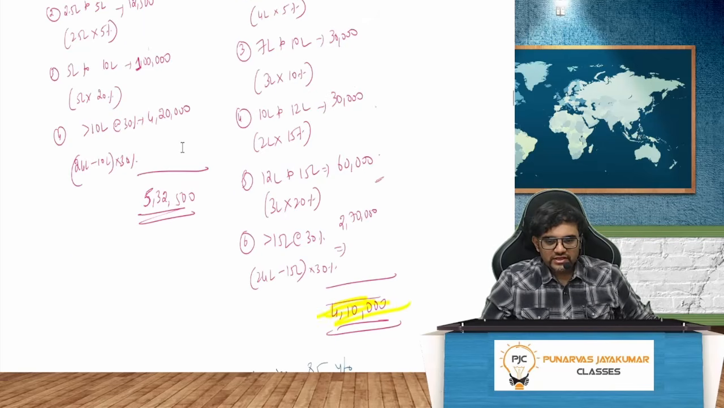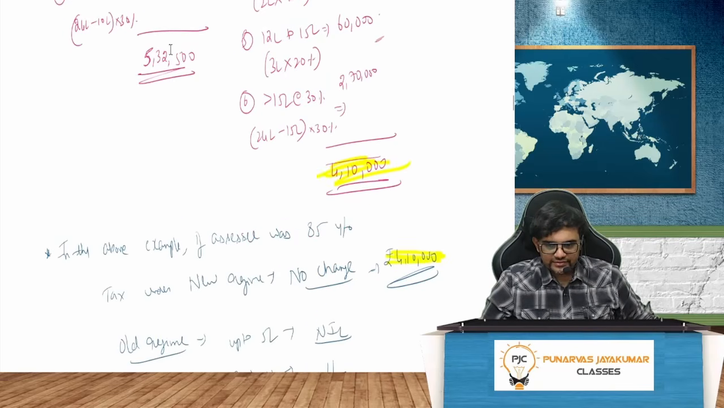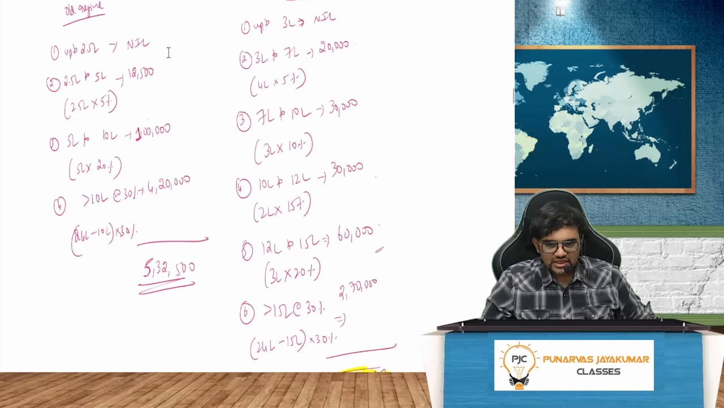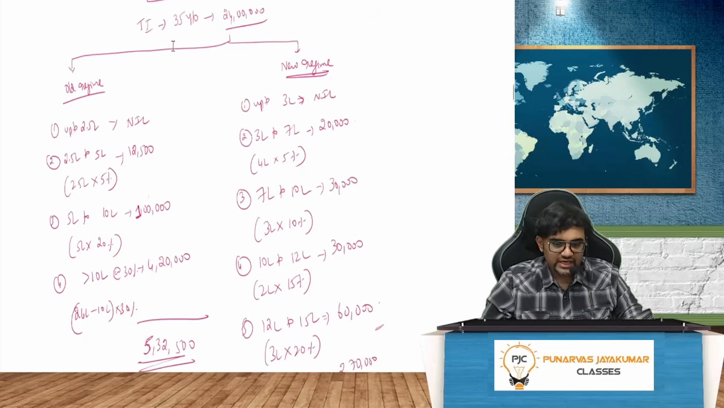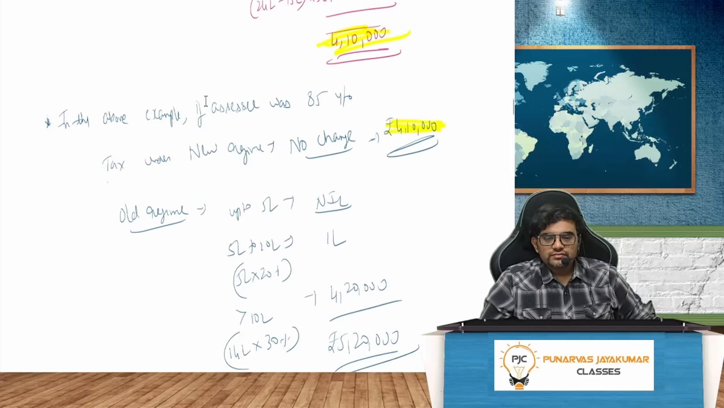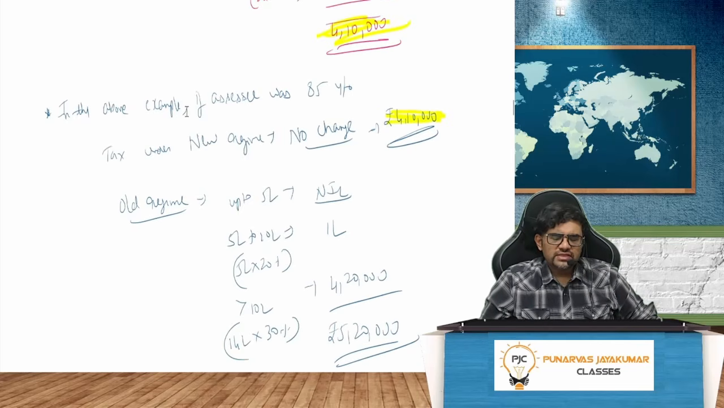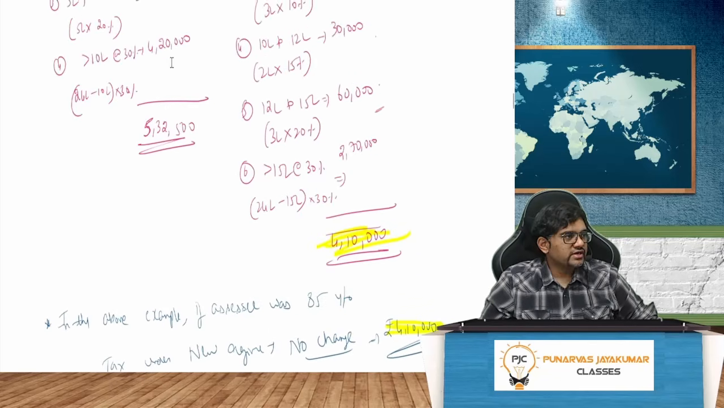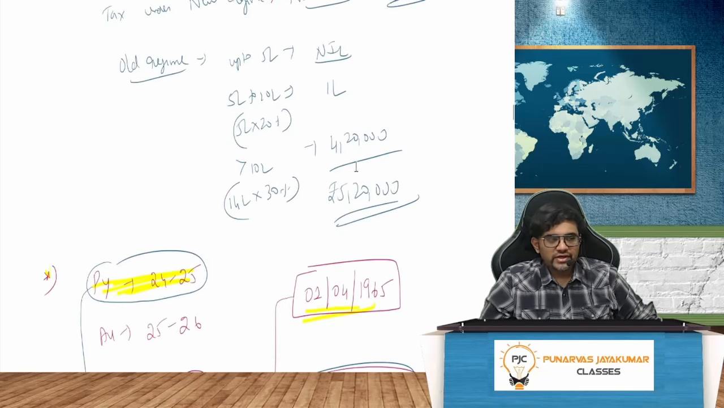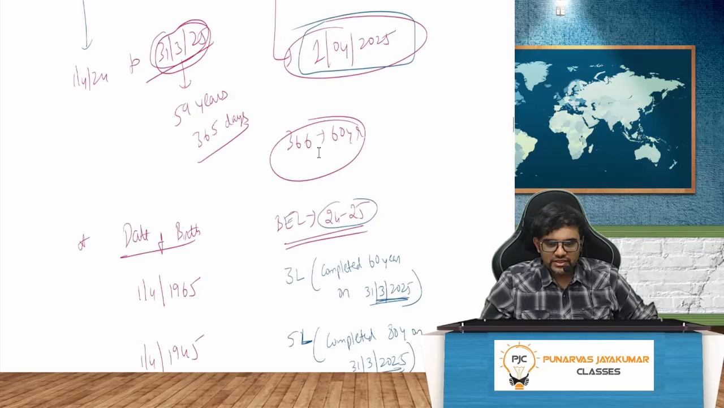So this is what? 5 lakh 32,500. This is 4 lakh 10,000. So guys, if the person in the above example is not 35 years old, but 85 years old, then tax under the new regime, there is absolutely no change. And tax under the old regime, there will be a change. Instead of 5 lakh 32,500, it will be 5 lakh 20,000. Right? Very simple.